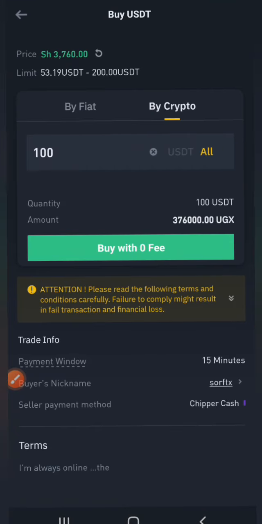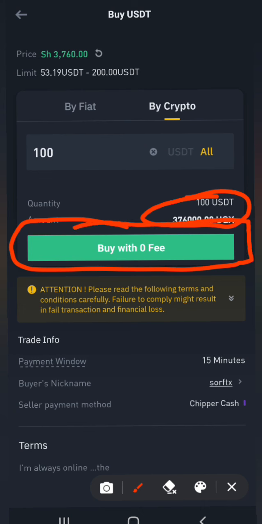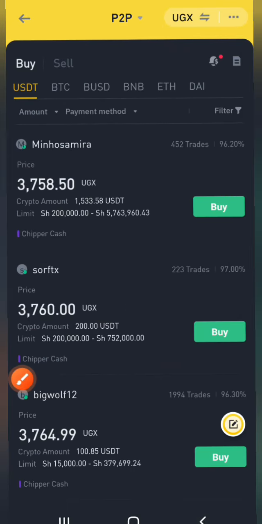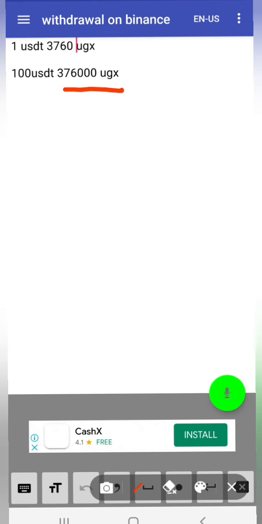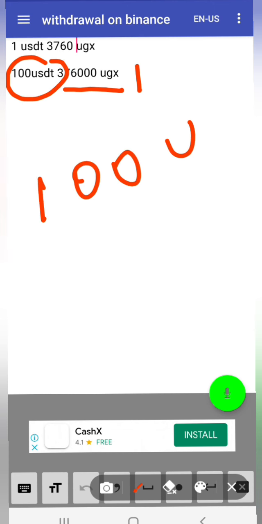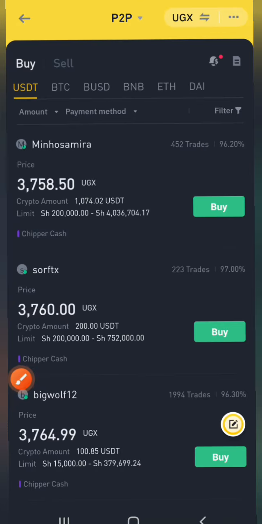Let's say you have gone ahead and bought. If you don't know how to buy USDT on Binance, I have a video that you can check that will teach you how to buy this USDT. Like for me, I already have this USDT on my account. So if I want to sell, I have paid 376,000, and now I have 100 USDT in my account on Binance, right? So now what do I do after having that?